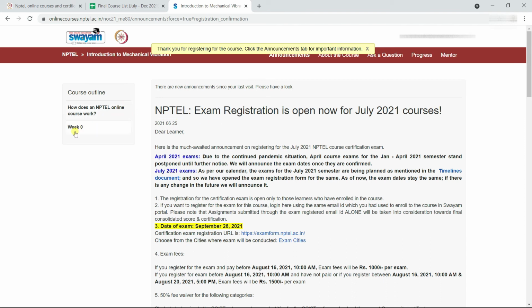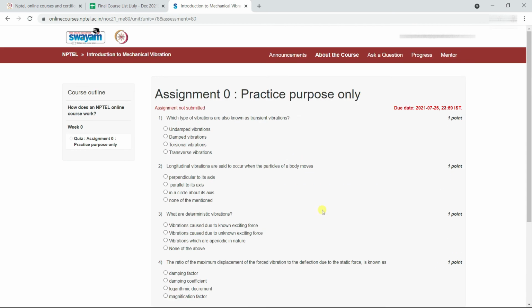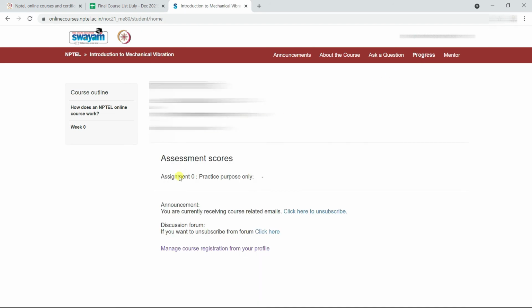You can access the contents of the course through this dashboard. You can see the latest announcements and details about the course, or ask a question and track your progress. Click on any week on the left side to see its contents or weekly assignments, which you have to submit before the due date is over. And to check your progress in the course, click on Progress. To see all the courses to which you have joined, click on My Courses.